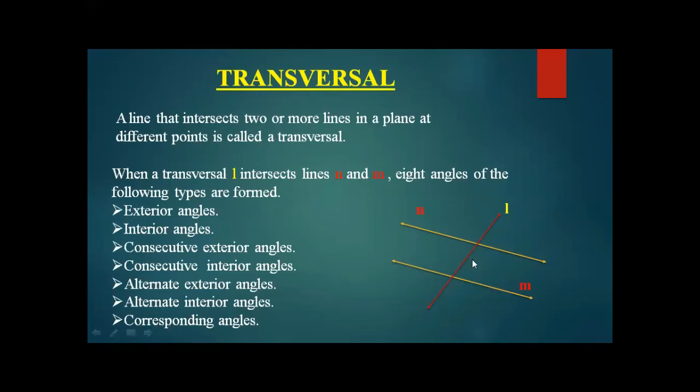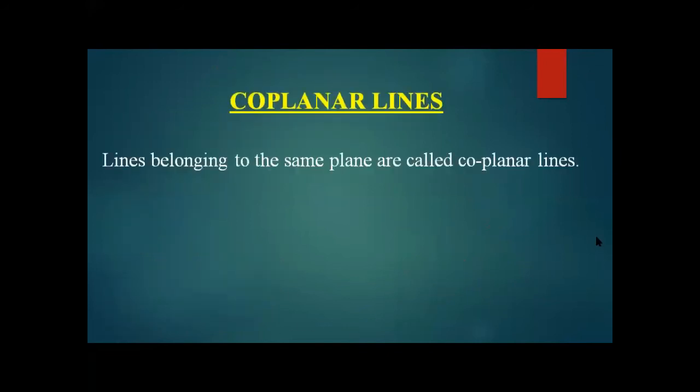Exterior angles, you are already aware of the term, the exterior angles are the outside angles. Interior angles, consecutive exterior angles, consecutive interior angles, alternate exterior angles, alternate interior angles, and corresponding angles. You are already aware of these terms which you have been studying from class 6. Now we are moving towards coplanar lines.